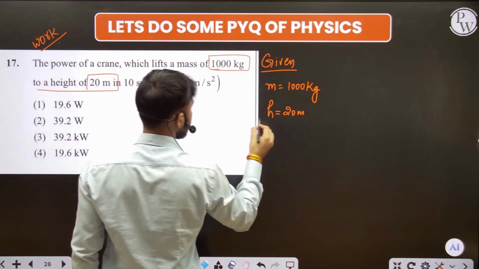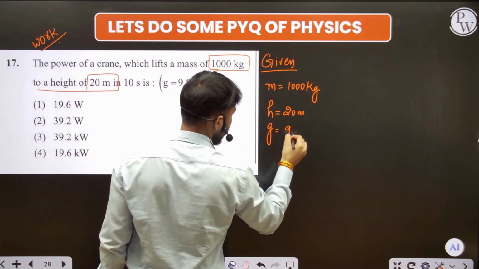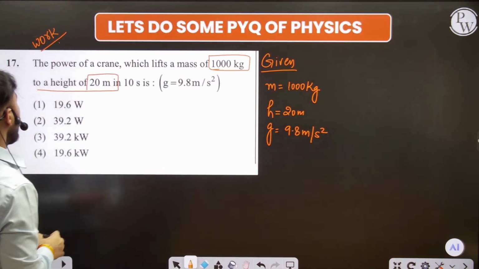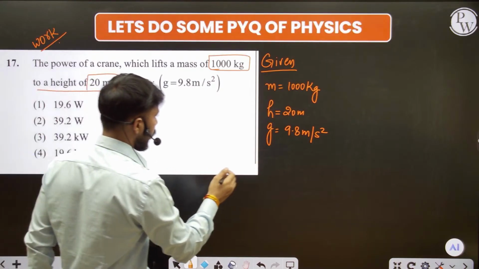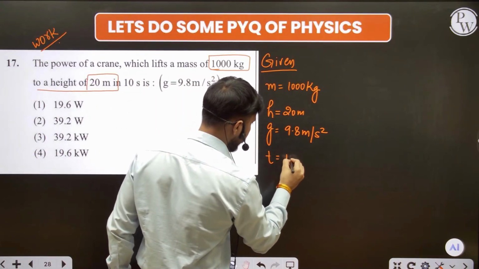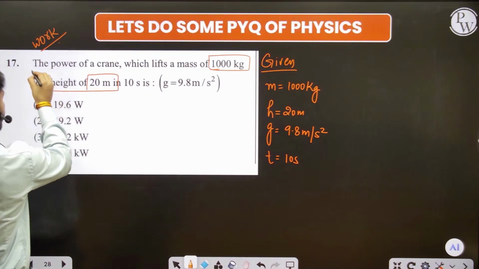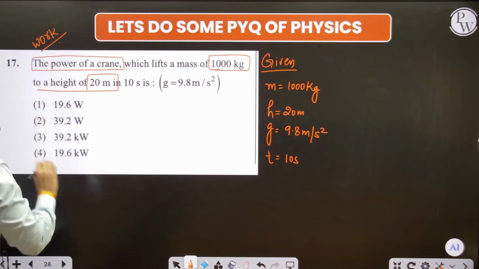Fine. And what is the acceleration due to gravity? That is 9.8 meter per second square. Fine, sir. We also have the time, that is 10 seconds. Fine. Now what do we have to find here? Power. I have to find the power.